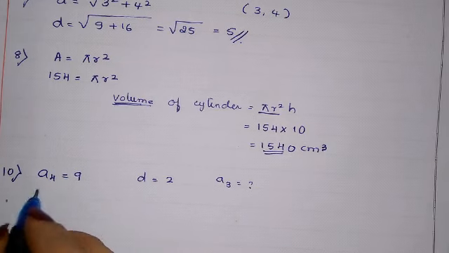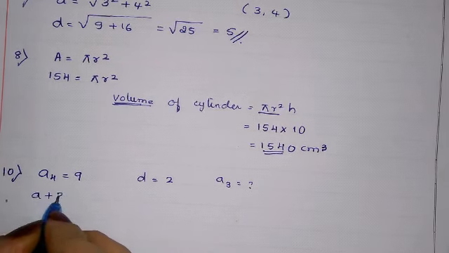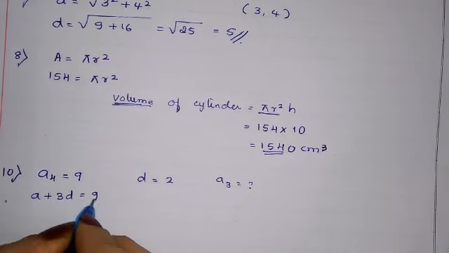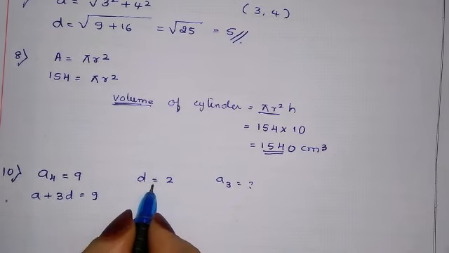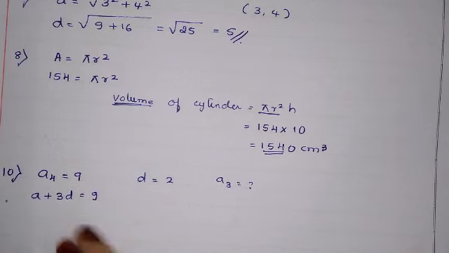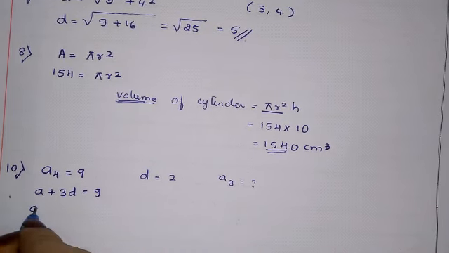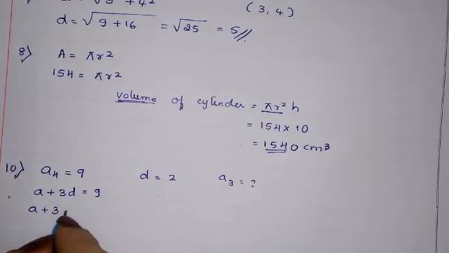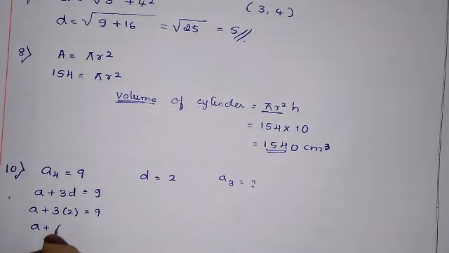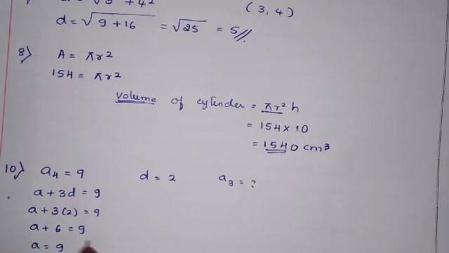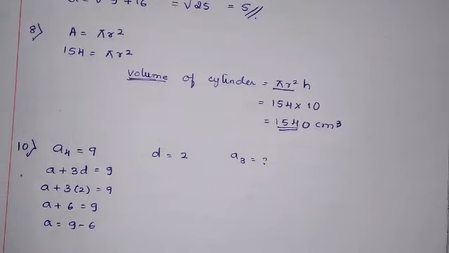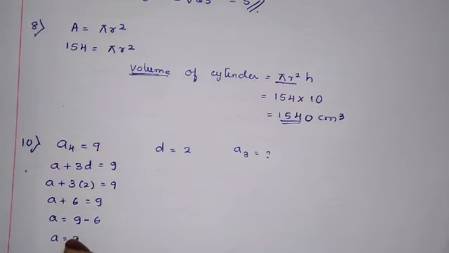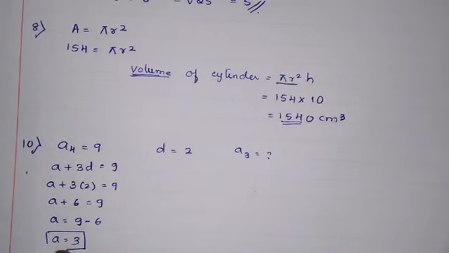A4 equals A plus 3D equals 9. We have the D value, so we will find the A value first. We should be very quick. A plus 3 into 2 equals 9. A plus 6 equals 9. A equals 9 minus 6, which is 3. We got A value as 3.